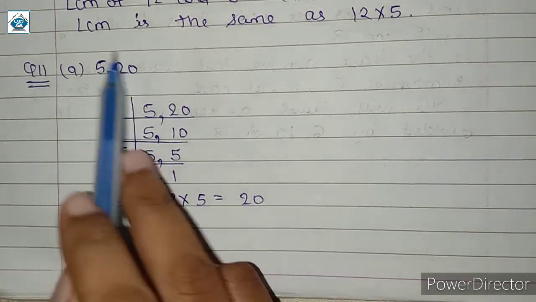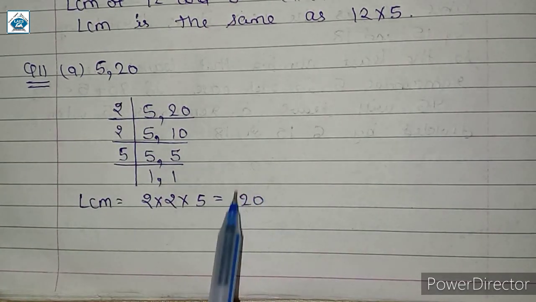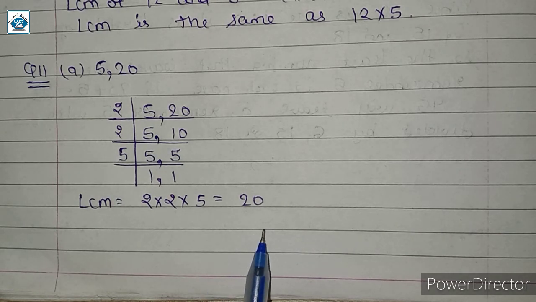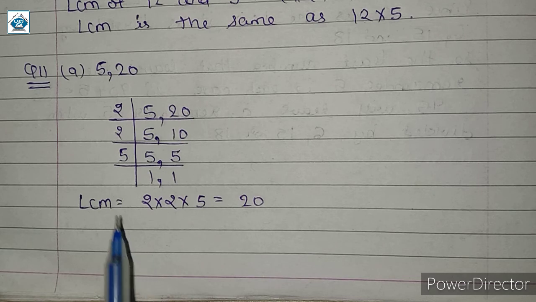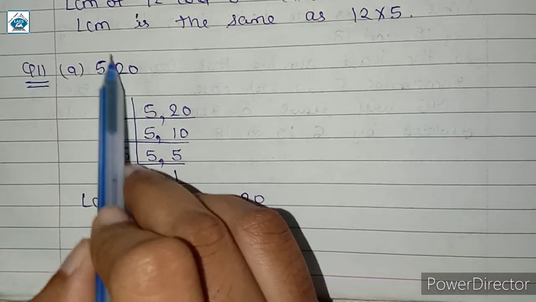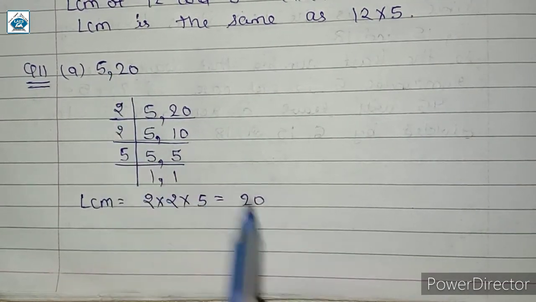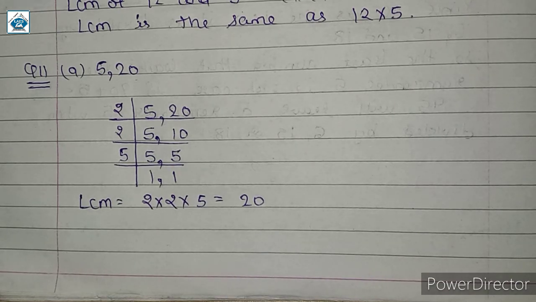Here 5 is a factor of 20 and it can be observed that the LCM is 20 itself. So it can be observed that the greater of the two numbers is the LCM of the given two numbers. यानी कि क्योंकि यहाँ पे 5 जो है 20 का फैक्टर है तो LCM क्या मिला, जो बड़ा नंबर है यानी कि 20 है वो हमें LCM मिला.